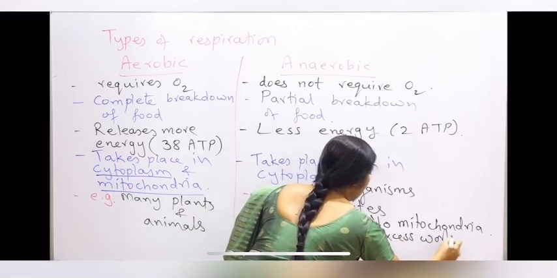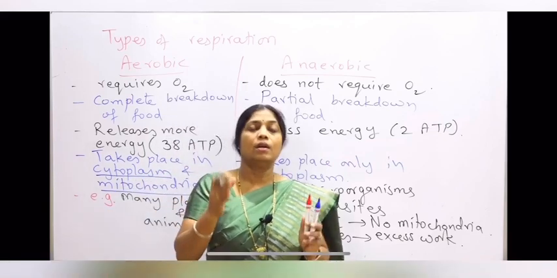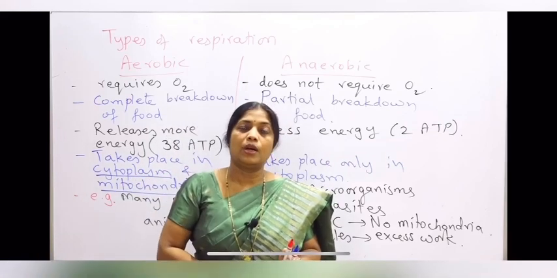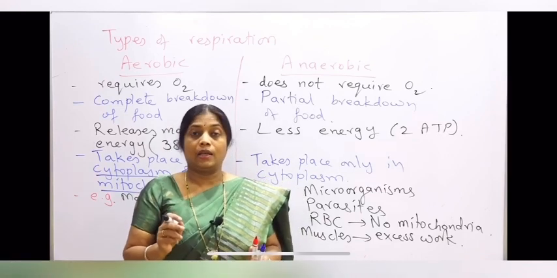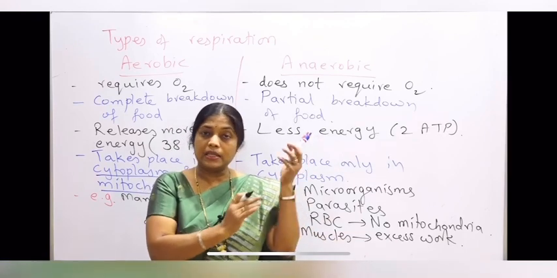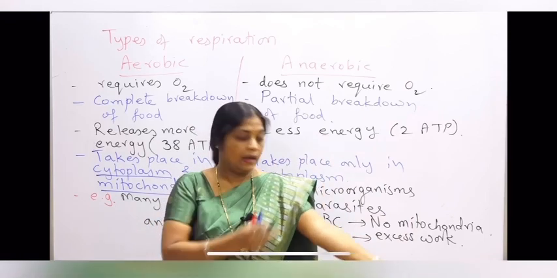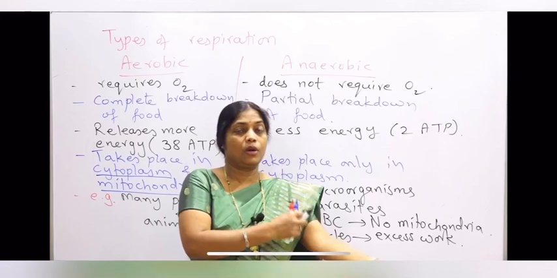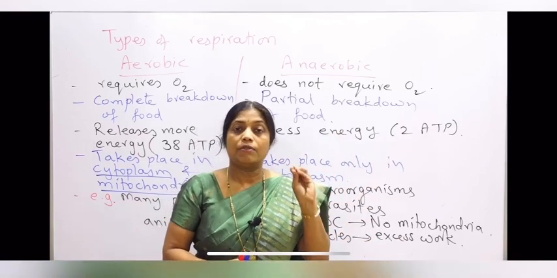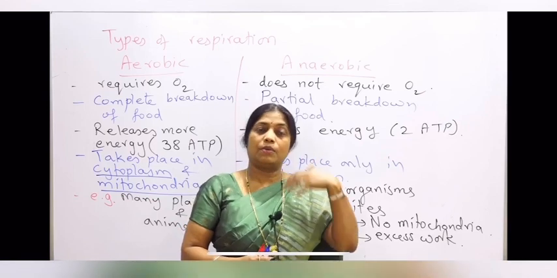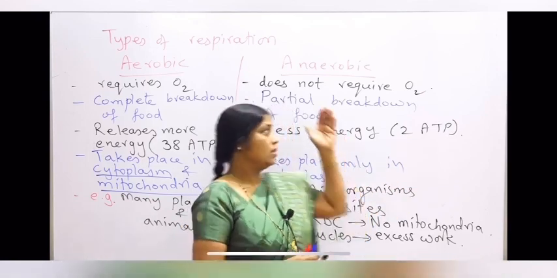And when there is excess work without oxygen, the food is broken down in our muscles, and that will result in the production of lactic acid. When the lactic acid accumulates in the muscles because of anaerobic respiration, that will result in muscle fatigue. So that is the concept which we will take again in locomotion and movement. So I will just brief out now.